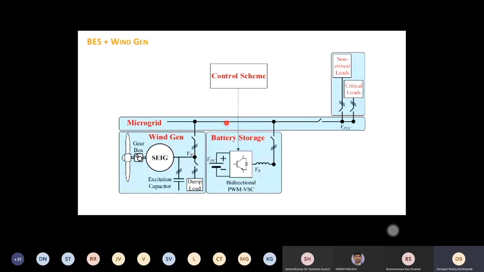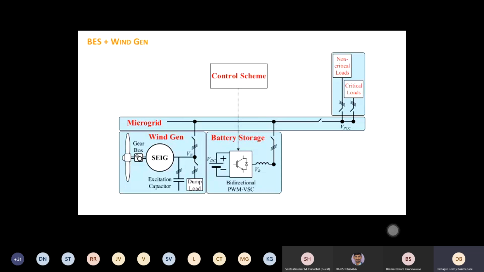Then how to detect whether wind is generating reactive power or not? You can simply rely on the P measurement. If P is positive, that means it is injecting. If P is negative, that means your generator is acting as a motor. So whenever P goes below some value, let's fix it at 0 or negative, that means there is very low wind velocity and you have to take off your wind generator. You can command the circuit breaker to open it. That's how you can rely on a few measurements and see what is happening with the wind.